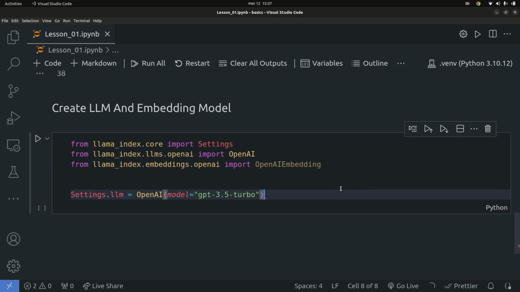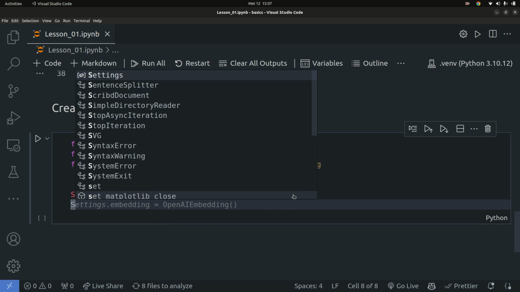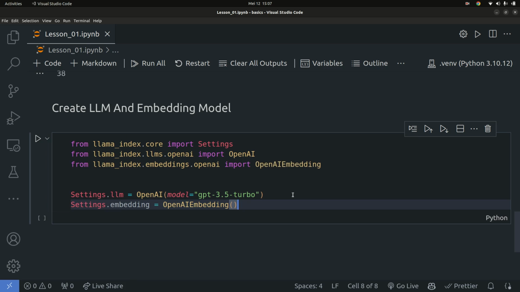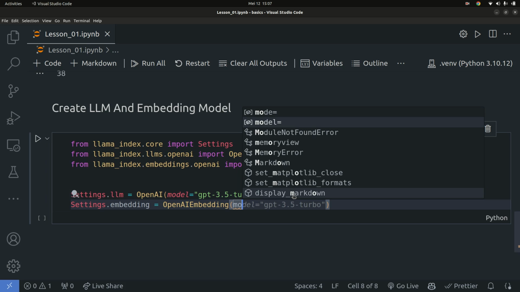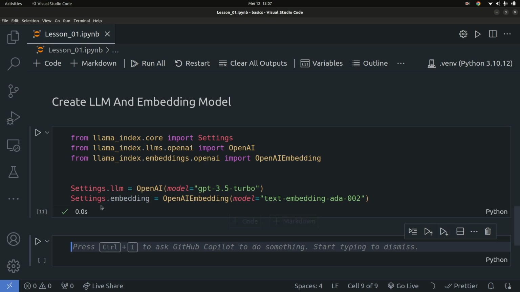So specify the model that you want to use, and I'm also going to set the embedding model. So I say Settings.embed_model equals the OpenAI embedding, and you specify the model that you want to use. In this case, we're going to use the model text-embedding-ada-002. That's the model that you want to use, so make sure you get those names right. Once we have that, I'm going to press enter, and good, we are good to go.